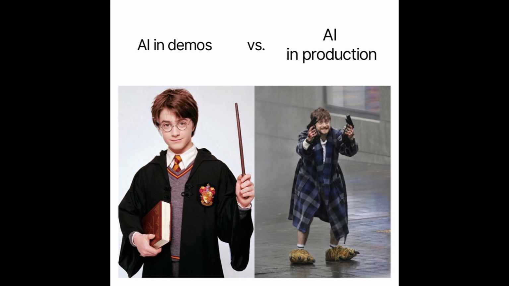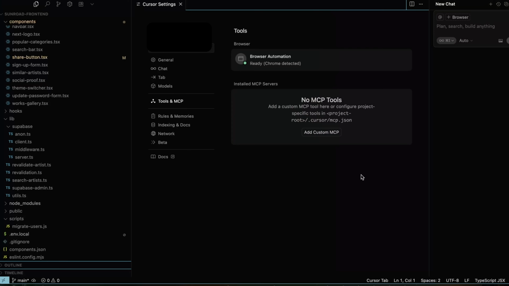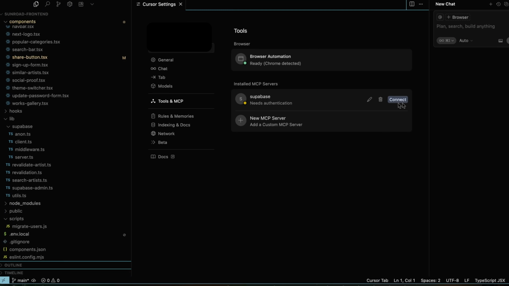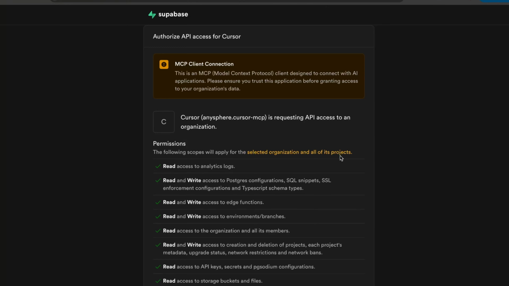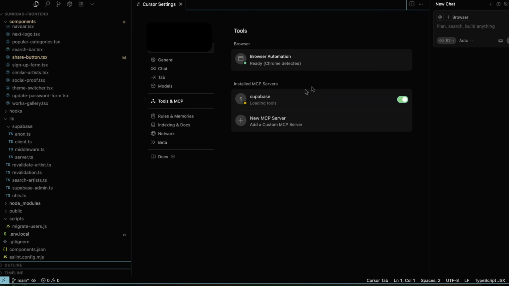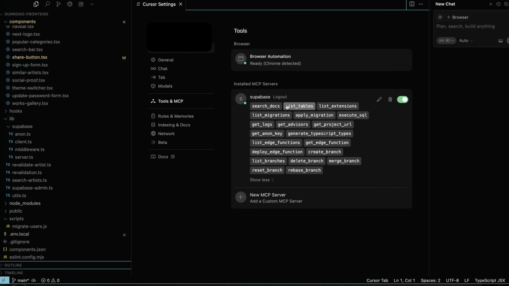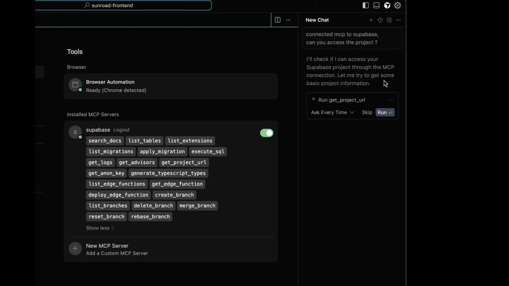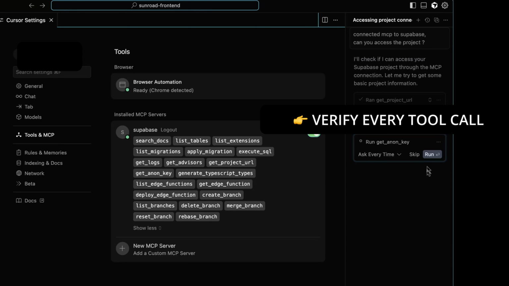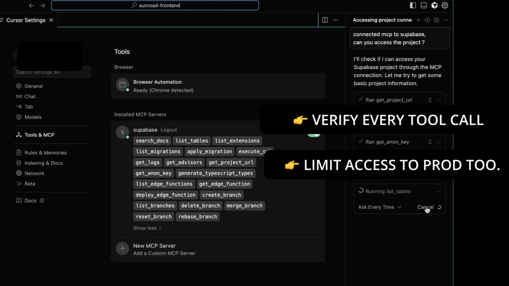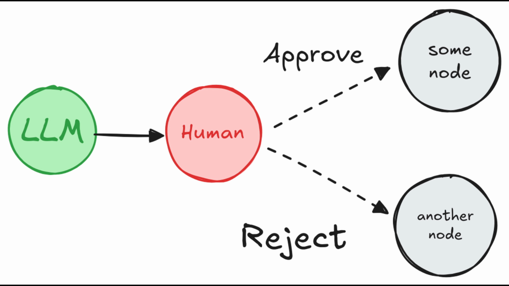See, the most important thing is never give your AI agents access directly to your production data. Tools like MCP are meant to help us prototype and test apps and should only be used as a development integration and not allowed in the production environment. And for each step or tool call that the AI agent takes, you need to manually check, verify and approve it. A human in the loop always makes things safer.